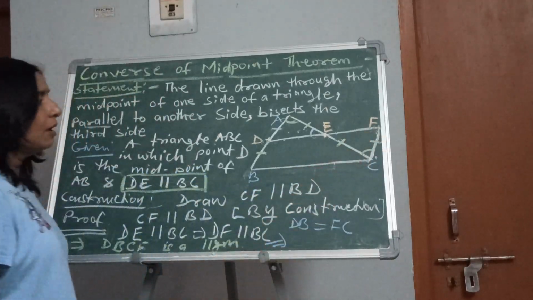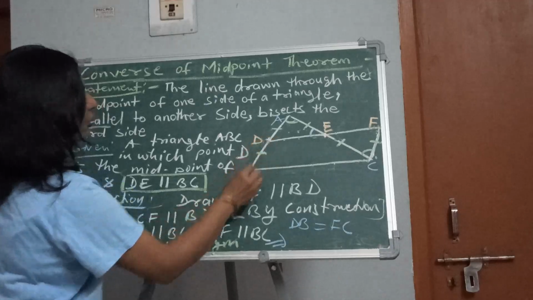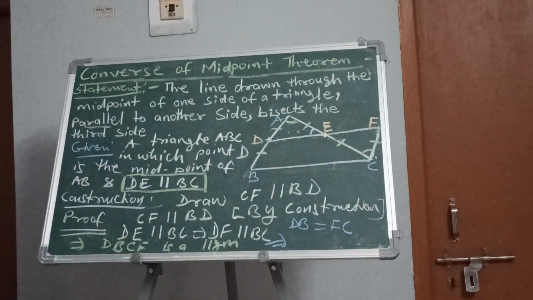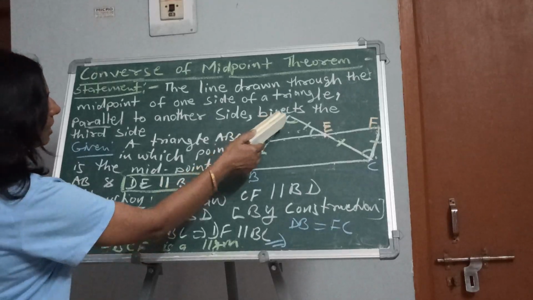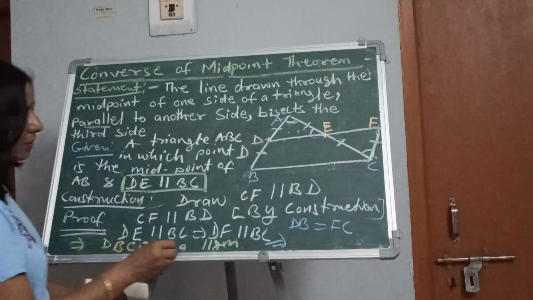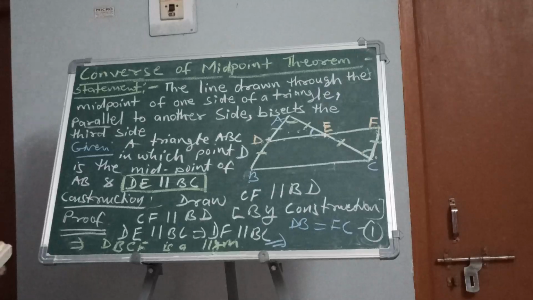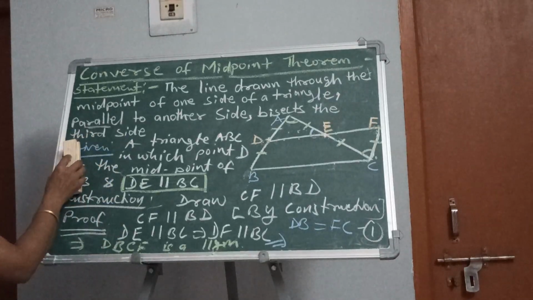But in the question it is already given that D is the midpoint, means AD is equal to DB. So let us do one thing. You can write here. So what we are saying, it is given. Let us number it. Suppose that this is 1, right? Now let us erase this because we need some space now.